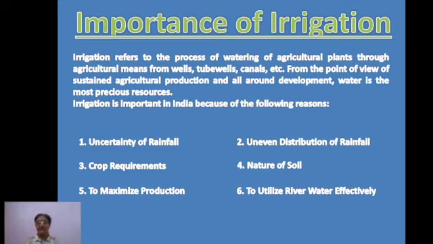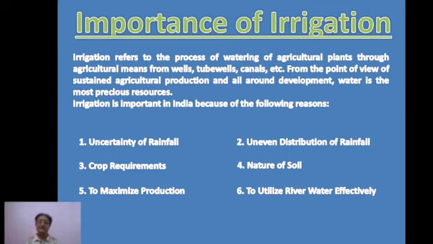Then the third point is the crop requirements, because agriculture is the main occupation of the people here. Different crops are grown, right? The entire year we have some crop or other in the fields, and all these crops need water at different times. It's not that whenever we get rainfall, that is the time when the crop needs water.